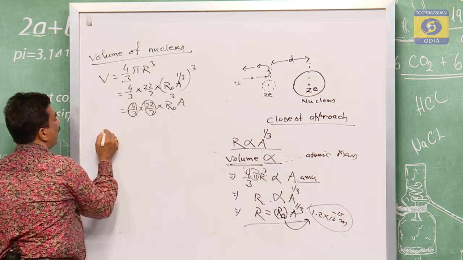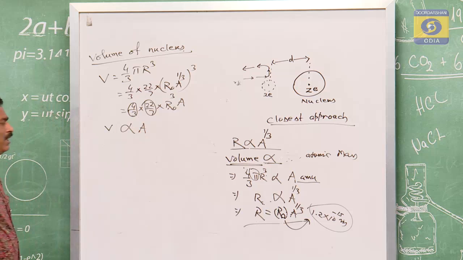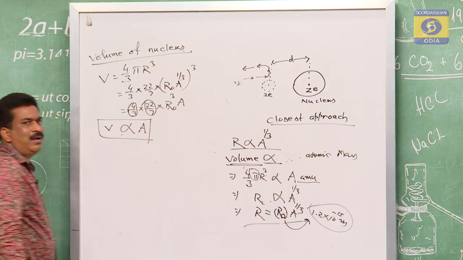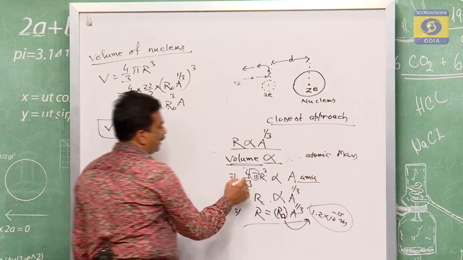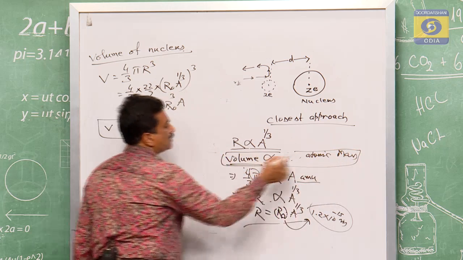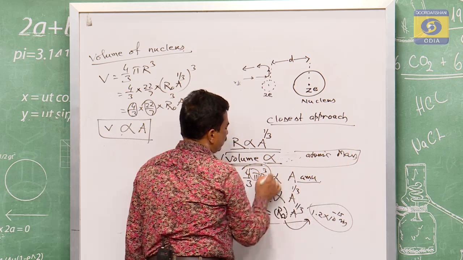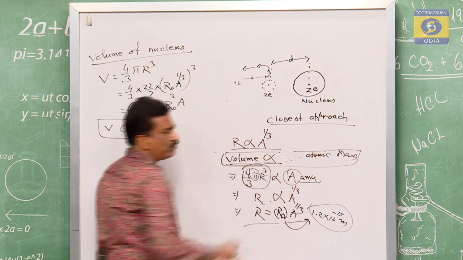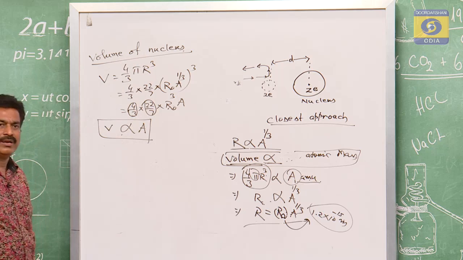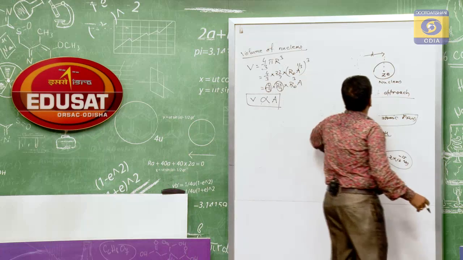So we can say that V is proportional to A, which means the volume is proportional to the mass number. As we have written, the volume is proportional to the atomic mass, which is A amu. So V is proportional to A. This is the volume of the nucleus. Next we will find its density.